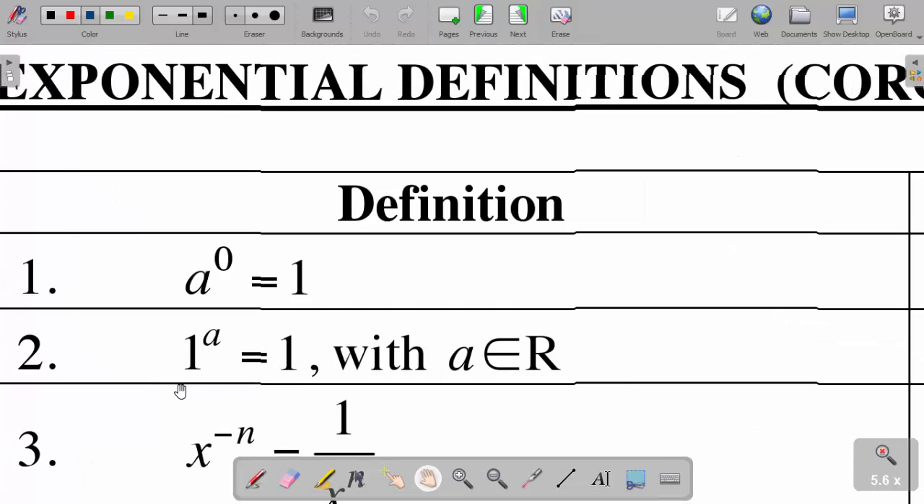Another definition here we have is 1 to the power a is also 1, whereby a is a real number. Take an example. As long as the base is 1, even if this a is 2, 3, 10, 20, 40, as long as it is a real number, it's going to give us 1. Note, a cannot be a negative and a cannot be a fraction. Okay, let us proceed here.